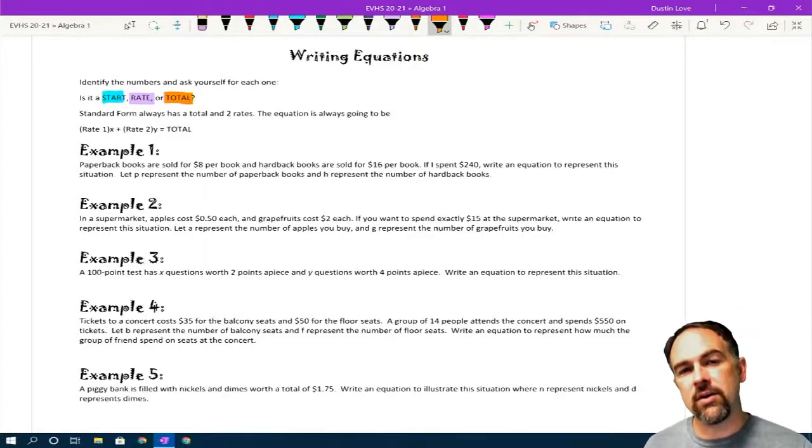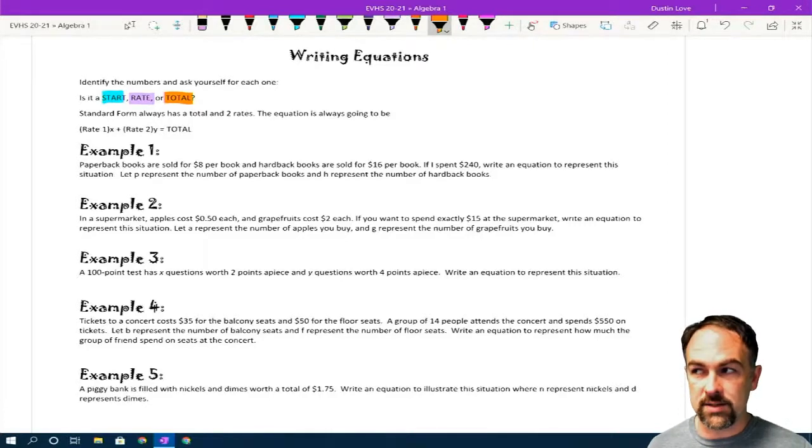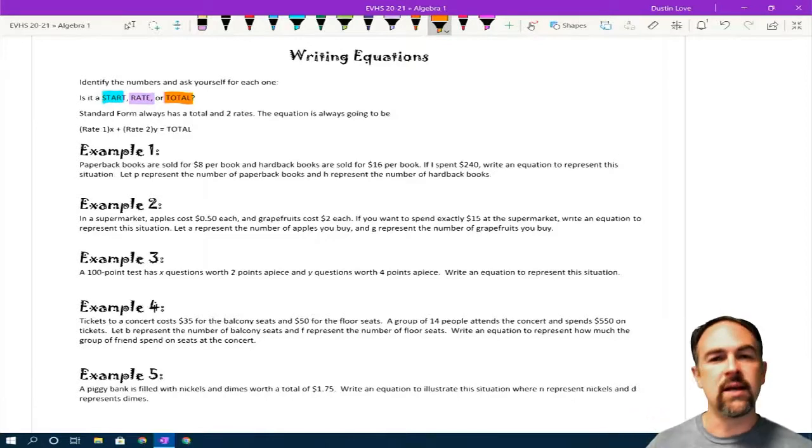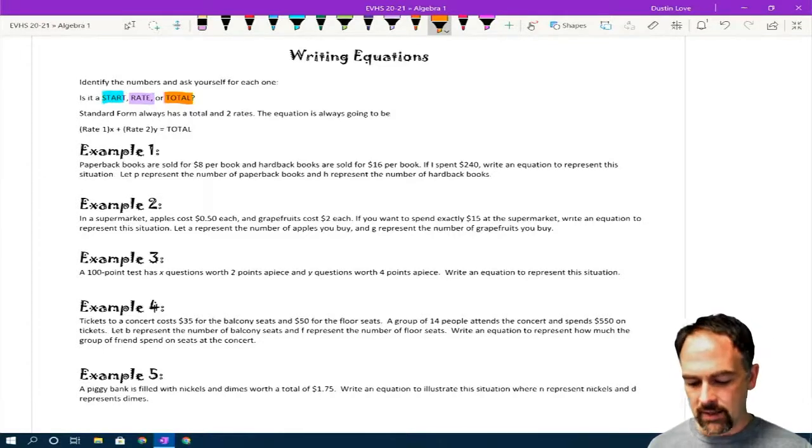Now, a starting value is, for example, when someone is charging to mow a lawn. They say, my base rate is $35, and then I charge $10 an hour on top of that. Well, the $35 is the starting value. Now, a rate would be like saying $10 per hour. So that's how much we're doing per hour. The word per is very, very common to see when we're talking about rates. Now, totals is if I add all of that up, how much does it sum to?